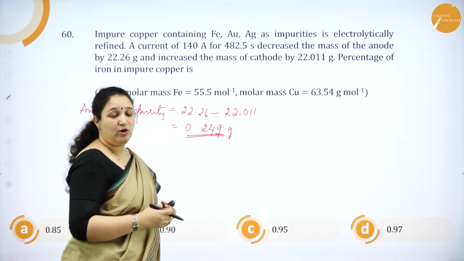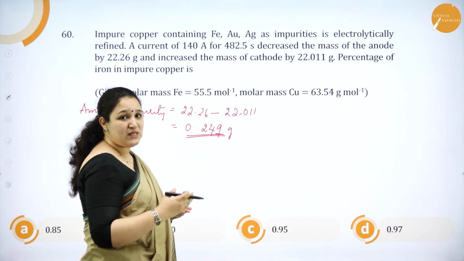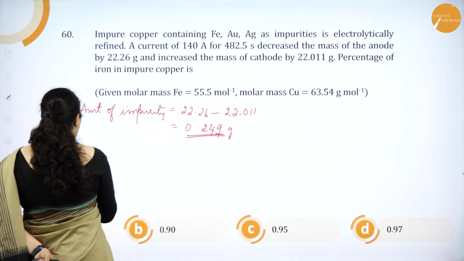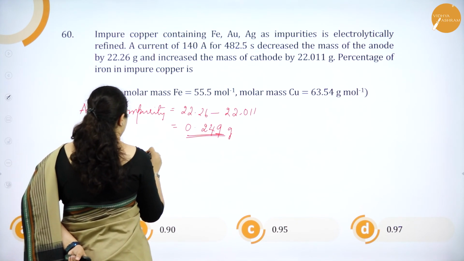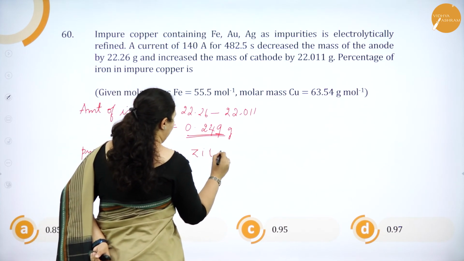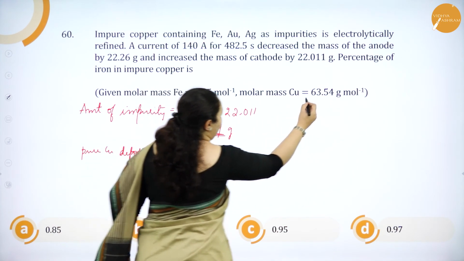Next we are going to find out the amount of pure copper deposited. W is equal to ZIT. What is Z? E by 96,500. What is E for copper?